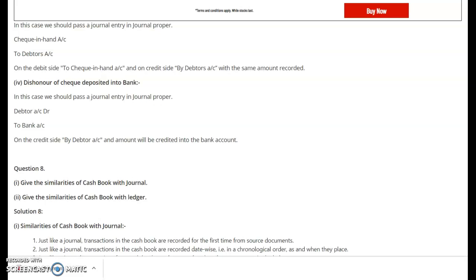But I request you that you must first read the first 4 pages of this lesson, because by reading those 4 pages you will be in a position to understand what the cash book actually is and what the important ways are to prepare this cash book.